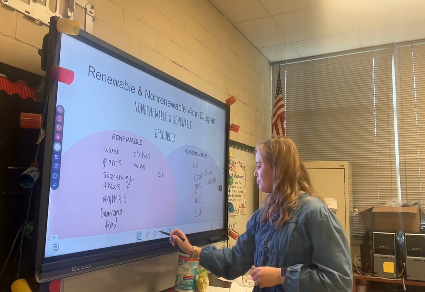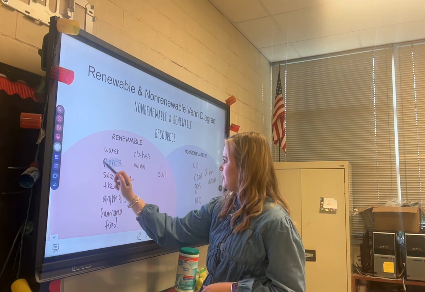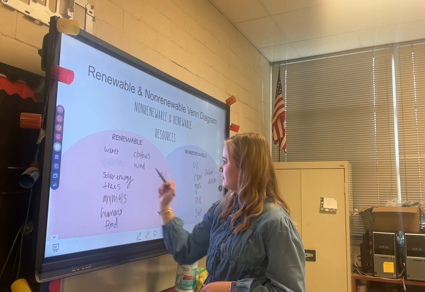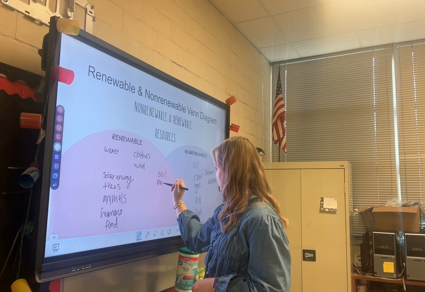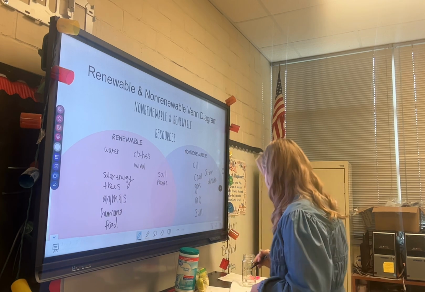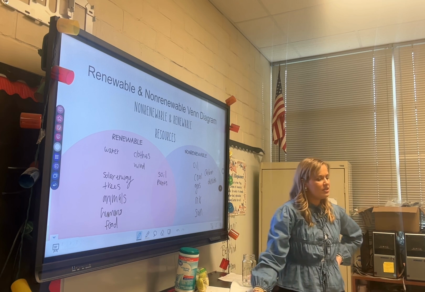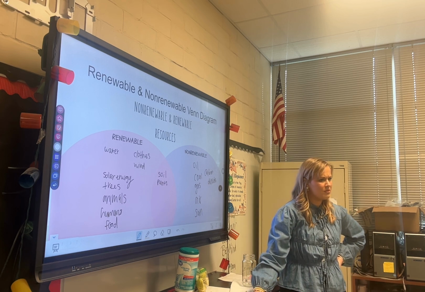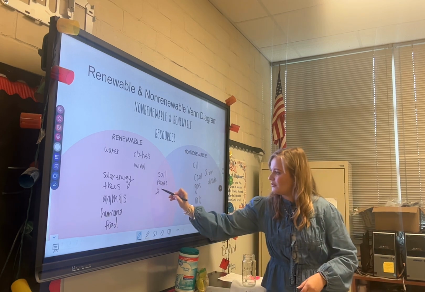Okay, so let's put plants in the middle. So what about fertilizer? Do you think fertilizer is kind of both? Yes. Okay, so let's put fertilizer in the middle.